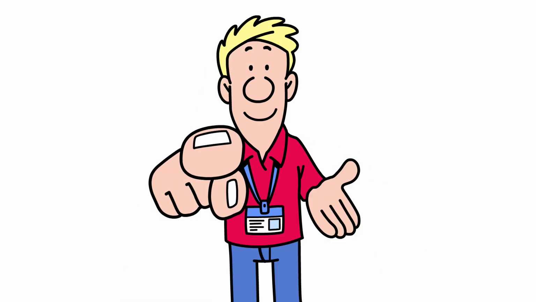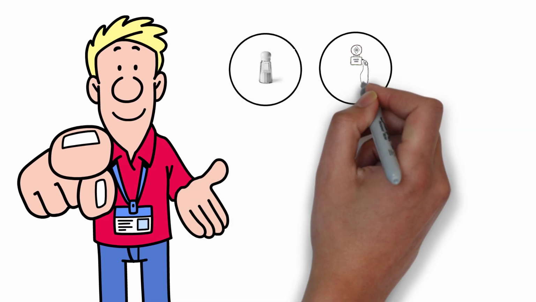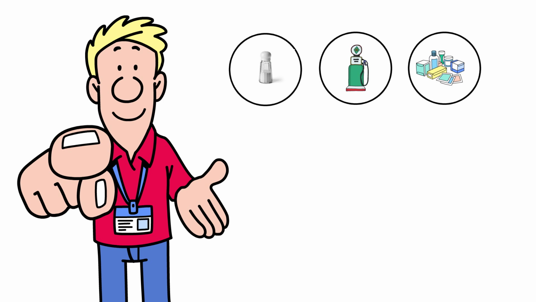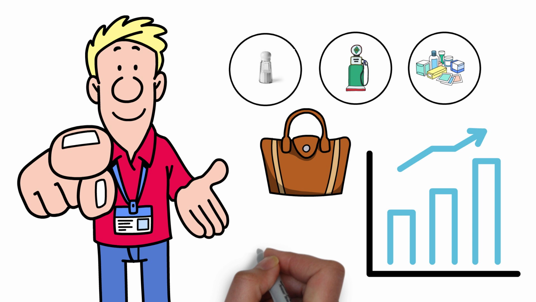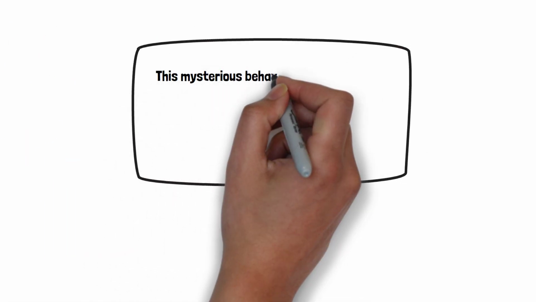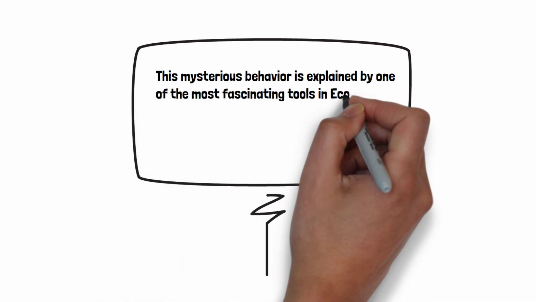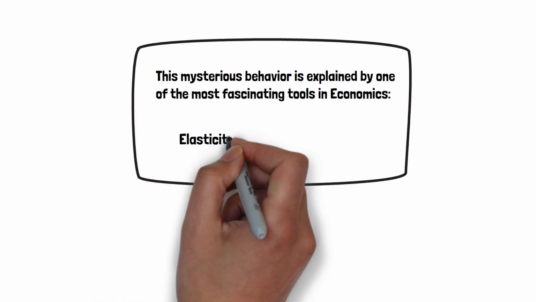Have you ever noticed how people still buy salt, petrol, or life-saving medicine even when prices go up? But if the price of a luxury handbag rises slightly, buyers vanish? This mysterious behavior is explained by one of the most fascinating tools in economics: elasticity of demand and supply.